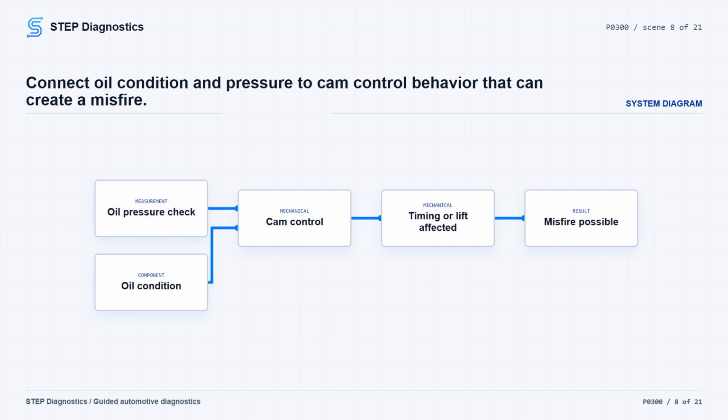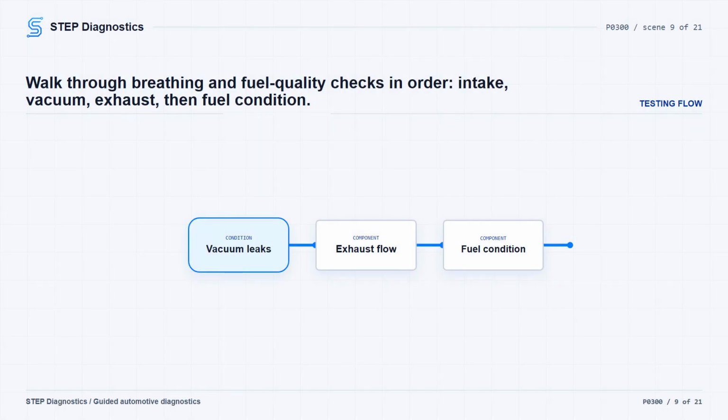If oil pressure is below 14 psi or is oscillating heavily, cam phaser movement can be delayed enough to cause a misfire. With oil pressure passing, move to breathing and fuel. Inspect the intake plumbing for restriction, check the air filter for heavy debris, and check the engine for vacuum leaks. A vacuum leak can affect one cylinder or several, depending on where it is. Then inspect the exhaust for physical damage that could restrict flow, idle the engine, and check flow at the tailpipe.